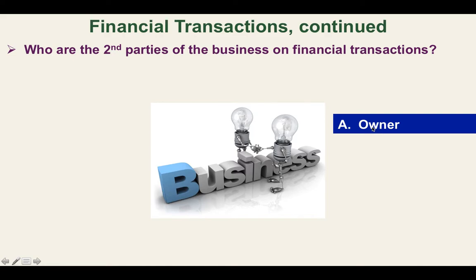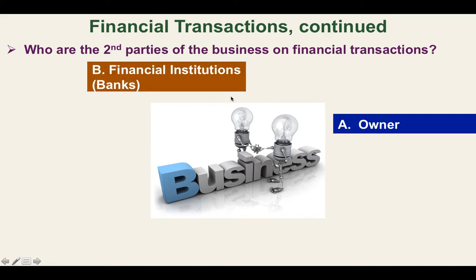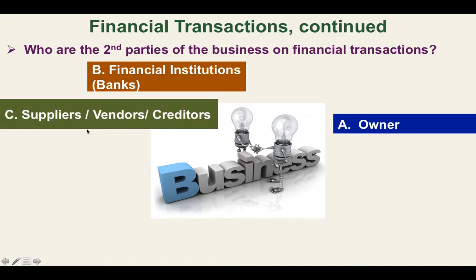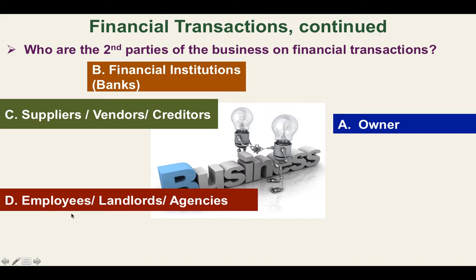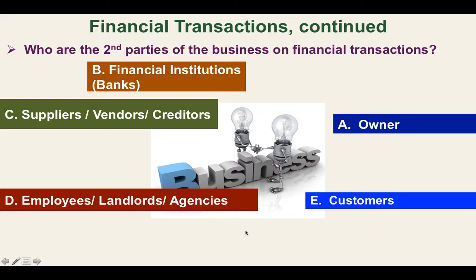first is the owner, of course, and next would be the financial institutions or banks, okay, and then the suppliers, vendors, or creditors. That's another set of group of parties that the business will be dealing with. And next, employees, landlords, and agencies. And then the business will also deal with customers. So we have identified the basic parties. Actually, in accounting, ang mga financial transactions would only deal with these five parties.